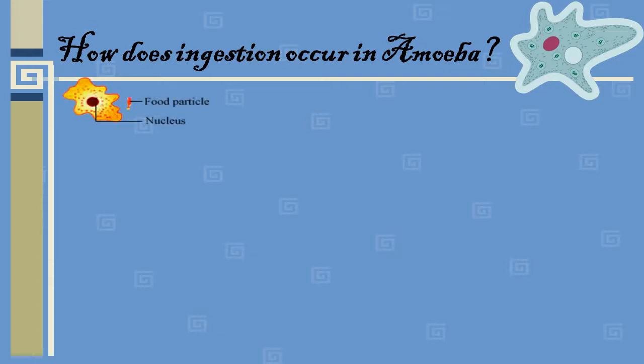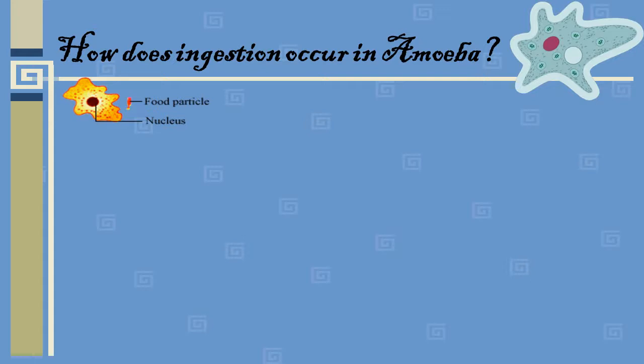First, amoeba does not have organs like hands and mouth. You can all observe the picture on the screen. Does it contain any hands or legs? No. And no mouth also. It is a unicellular animal. It can take in food through any part of the surface of its unicellular body.